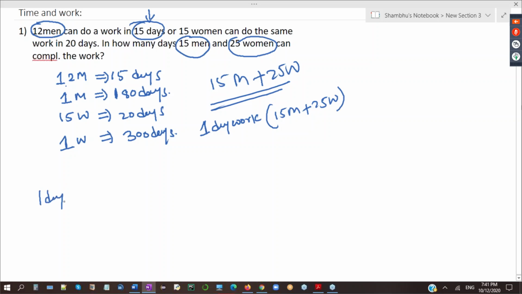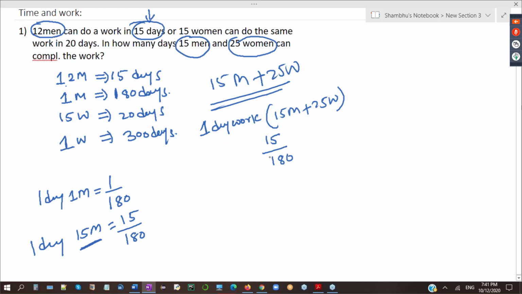One day work of one man will be what? One day work of one man will be 1 by 180. But there are 15 men. So 15 men's one day work will be what? 15 divided by 180, isn't it? One man's one day work is 1 by 180. Two men's one day work is 2 by 180. Three men's one day work is 3 by 180. Total there are 15 men. So 15 men's one day work is 15 divided by 180. Any doubt anyone at this point?